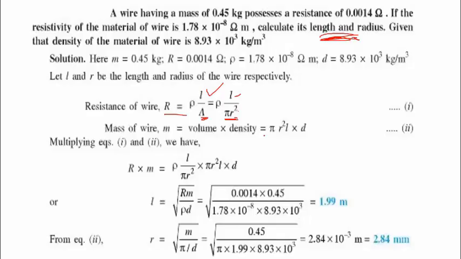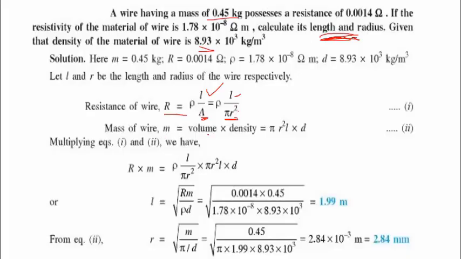Then it means there must be another equation required. From your data, you are given mass and you are given density. So we can use these values to get the volume, and from the volume we can also get the radius.